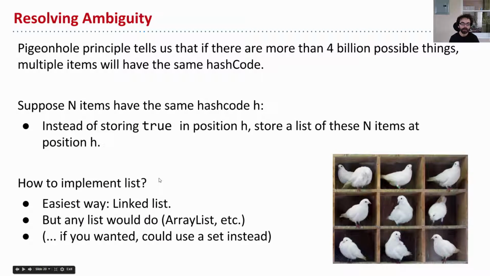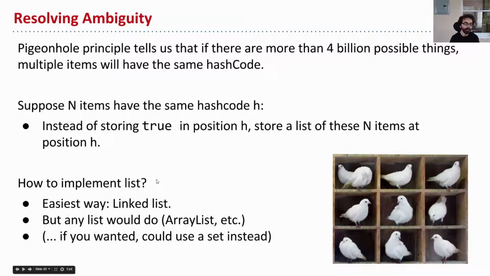Okay? So what we could do instead is look at nature for inspiration. And we say, what do these pigeons do? Okay, well, we just put 2 pigeons in one box. Well, we're going to do the same thing. Instead of storing true-false values in a particular bucket, we're going to store a list of the items that are in that bucket at that position instead. Okay, and we'll see an example in a moment.